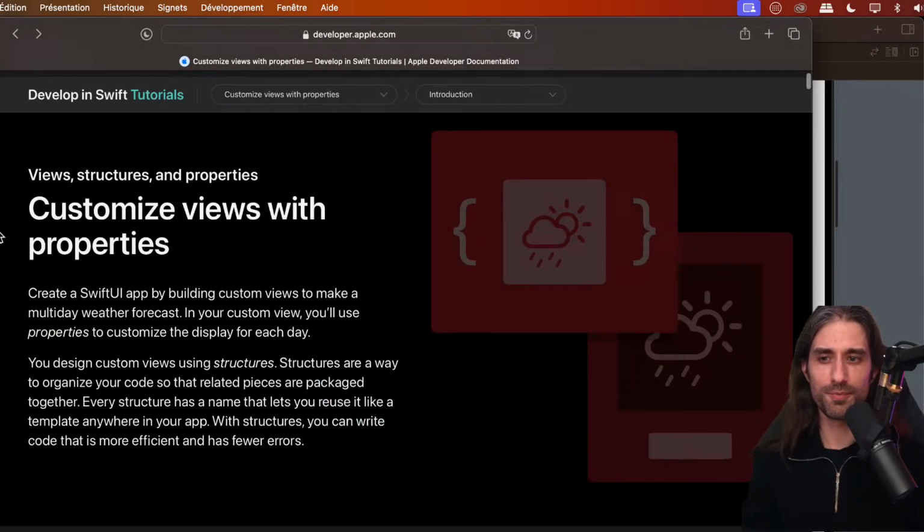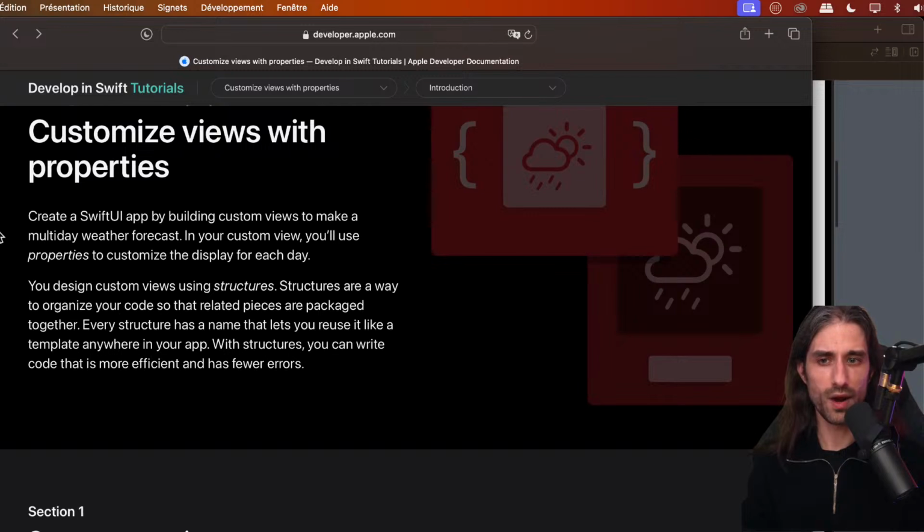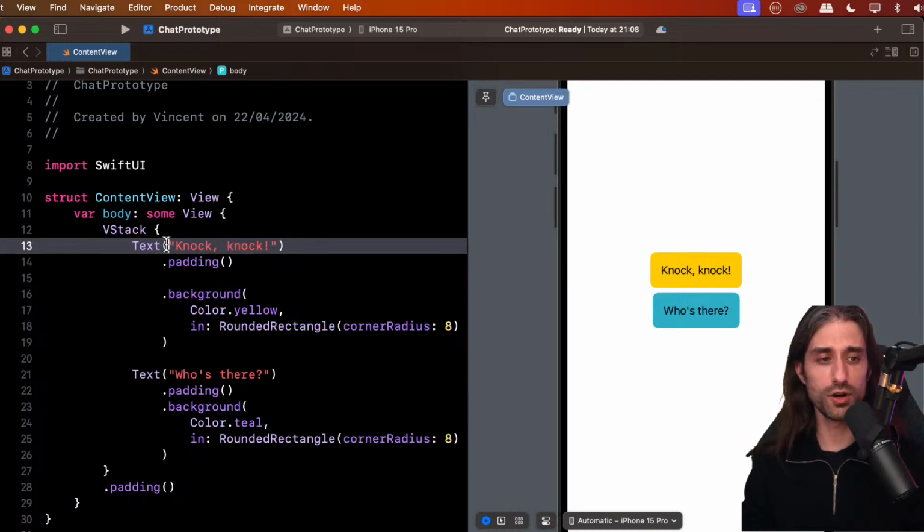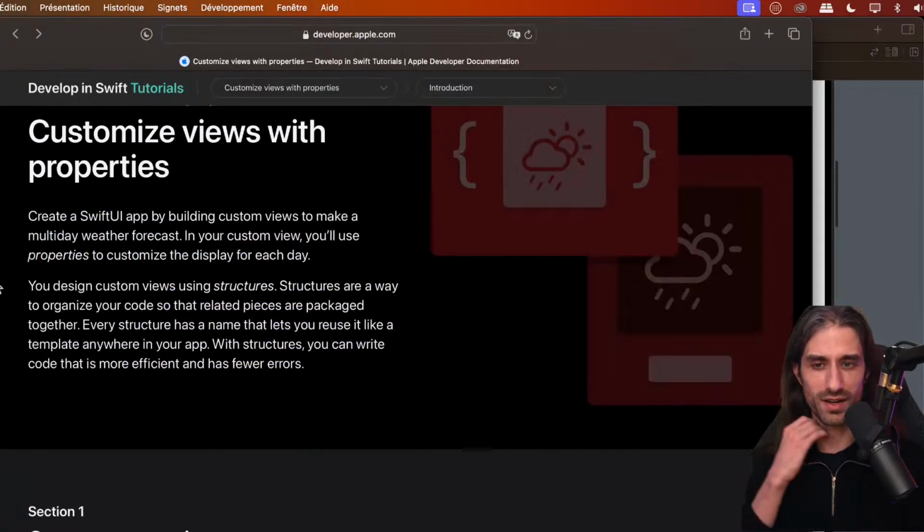Customize views with properties. So we're going to create a SwiftUI app by building custom views to make a multi-day weather forecast. In your custom view, you'll use properties to customize the display for each day. Because in our current view, everything you see was written in the code. All of the data was written in the code. This is what we call having hard-coded data. But of course, if your app was to be like that, you would need to write a view for each possible string that the app displays. So of course, that's not possible. What you want is to have arguments that the view can display. And so that's what we're going to focus on right now, if I understand it correctly.